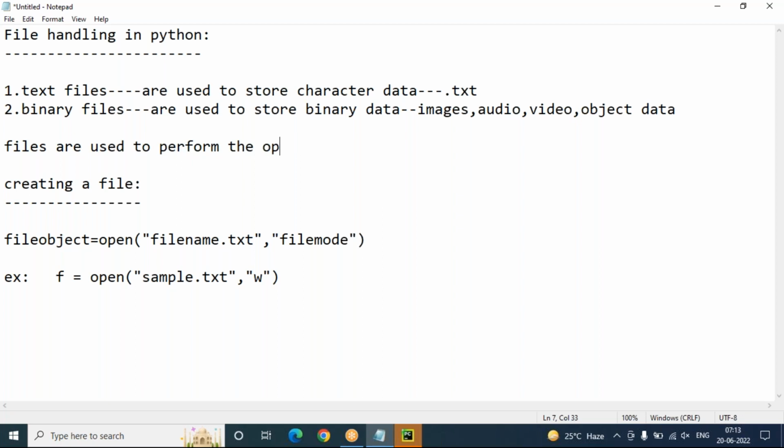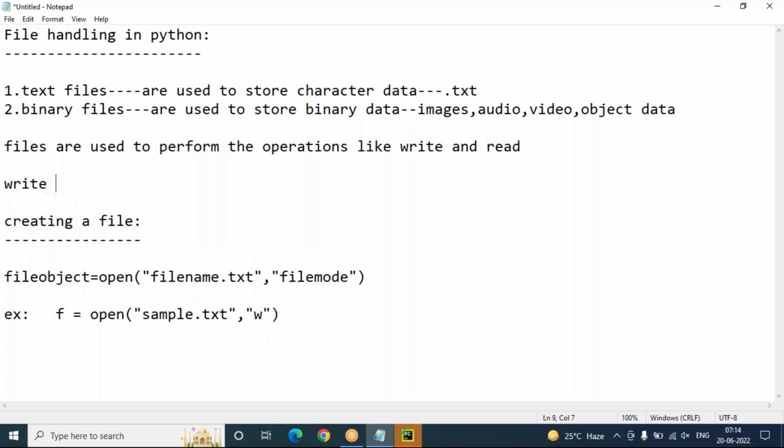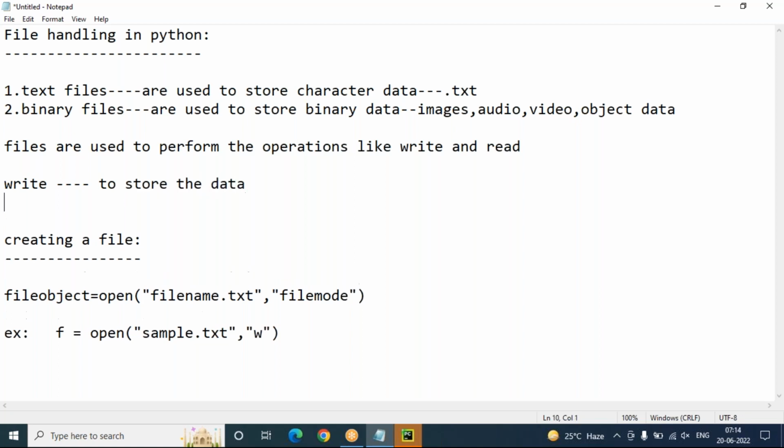Files are used to perform operations like write and read. Write means to store the data into the file. Read means to retrieve the data from the file. Mainly these two operations we can do: write operation and read operation.